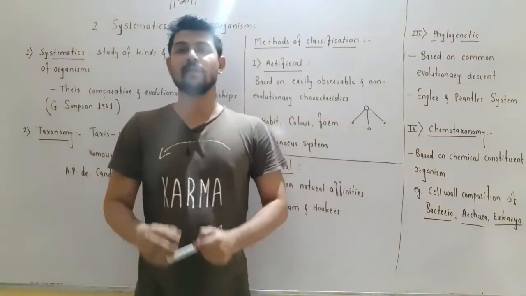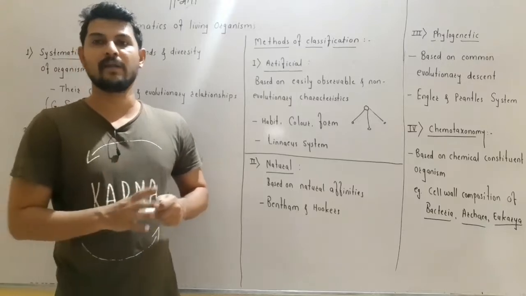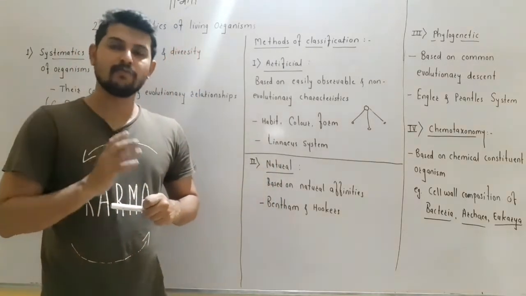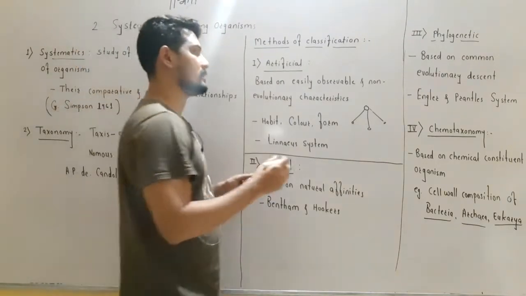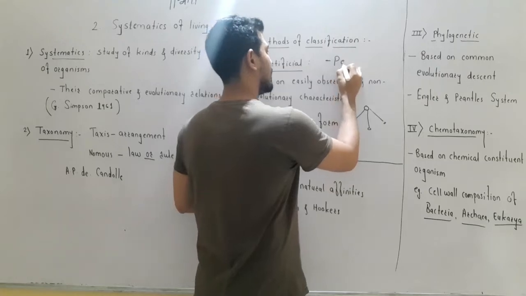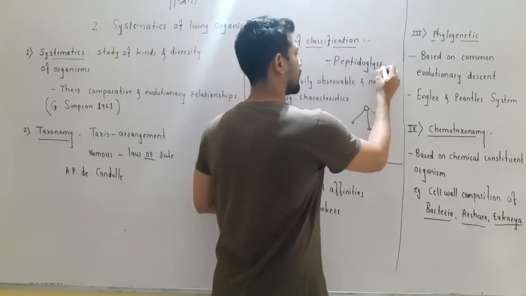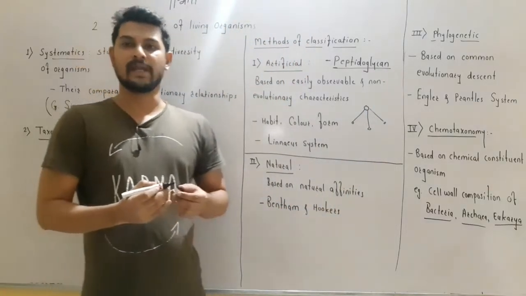The example of chemotaxonomy can be considered as the cell wall composition of the bacteria, archaea as well as the eukarya. Means if you observe the cell wall composition, bacteria have the cell wall that is made up of peptidoglycan. Please watch this spelling. Bacteria have the cell wall made up of peptidoglycan, right?